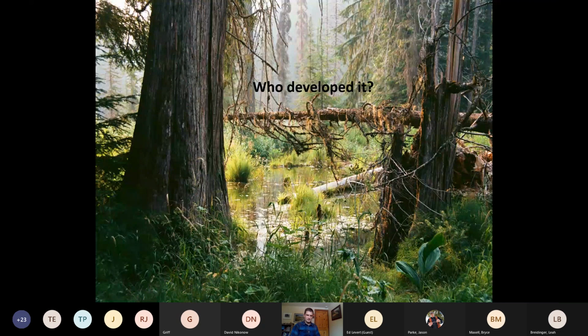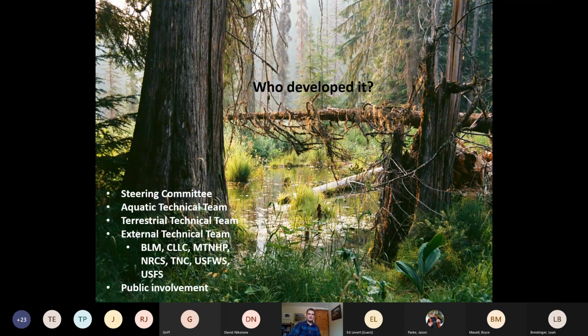Who develops the SWAP? I'm going to say SWAT about 20 times, but I mean SWAP. It was mostly FWP internal staff. So there's kind of the higher ups in Helena on the steering committee. And then we had aquatic and terrestrial teams, i.e. fisheries biologists and wildlife biologists, at least one representative from each of the 7 FWP administrative regions in the state. And then there's also an external technical team, which included agency folks and some people from some of the big nonprofits that work at landscape level conservation. And because it is a state agency document, there is a public comment process, and we take those into account when updating the plan.